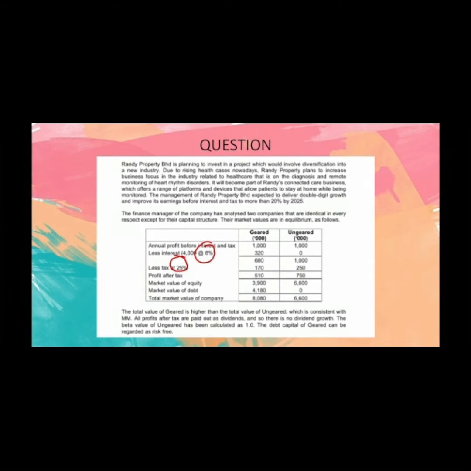The total value of geared is higher than the total value of ungeared, which is consistent with the theory. All profits after tax are paid out as dividends, and so there is no dividend growth. The beta value of ungeared has been calculated as 1.0. The debt capital of geared can be regarded as risk-free.